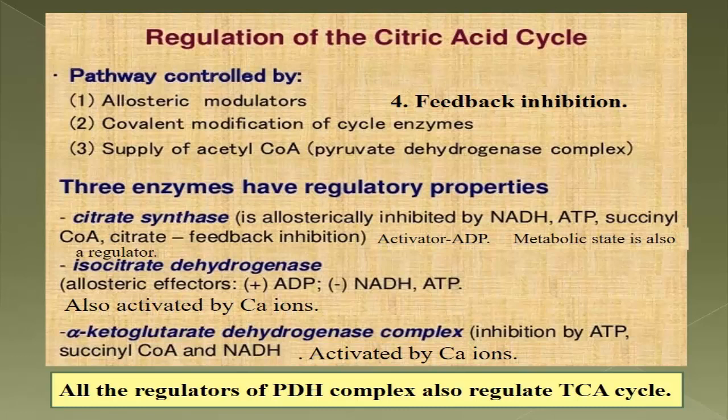How? Because they regulate the supply of acetyl-CoA. So all the regulators of the pyruvate dehydrogenase complex can regulate the TCA cycle. Clear? So this is an extensive list of the regulators of the TCA cycle. Now I am going to the next slide.